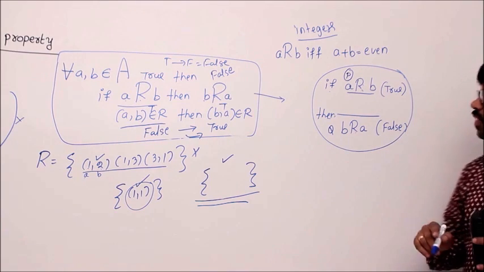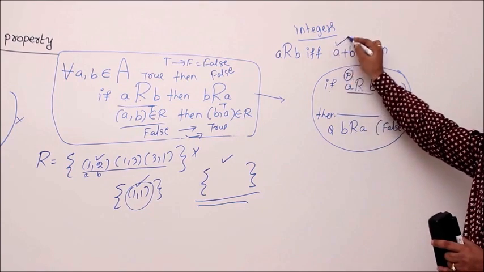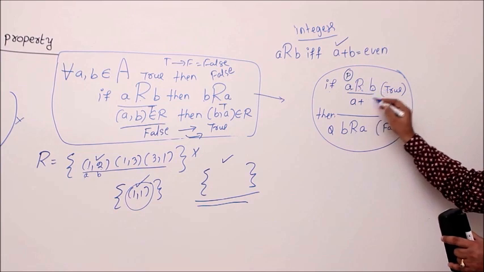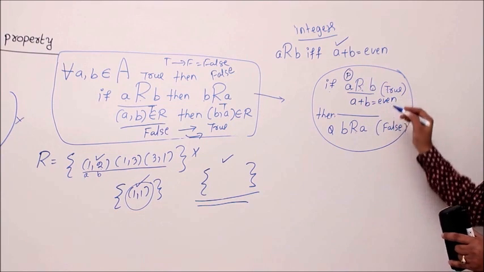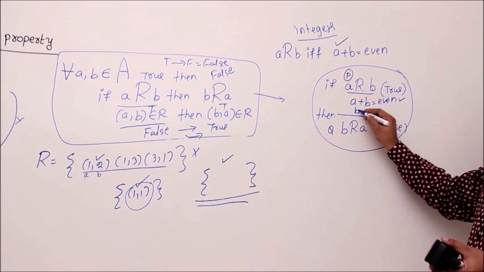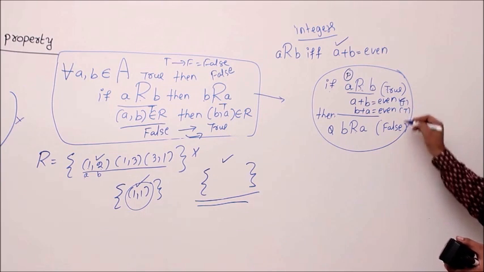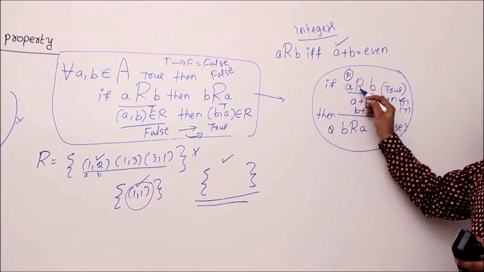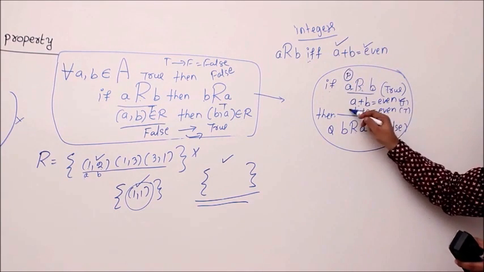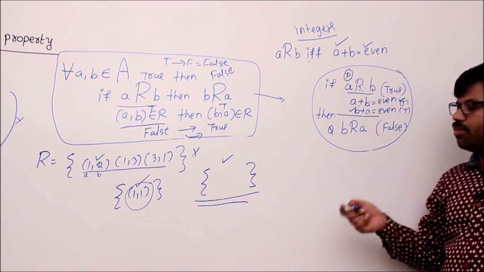Let's try it. Suppose A relates to B is true. What happens according to the definition? A relates to B if and only if A plus B is even. If A relates to B is true, A plus B even is also true. No one can deny it. Now, if A plus B is even, then B plus A is also even. That is also true, yes or no? Yes. According to the commutative property of addition, A plus B even means definitely B plus A even.